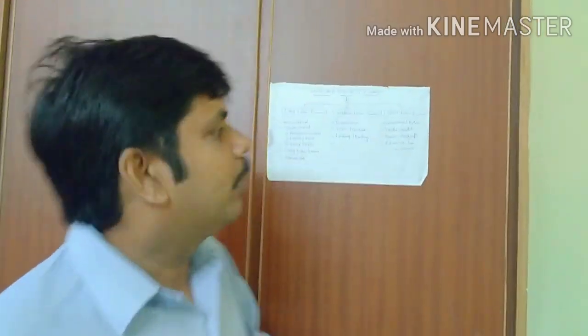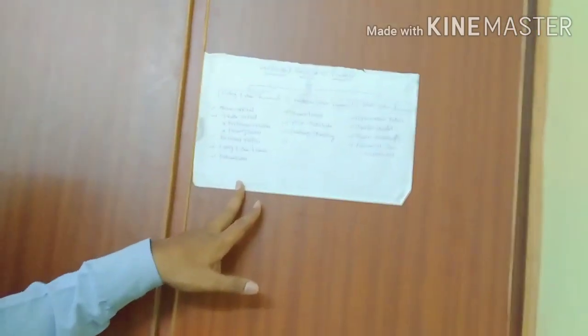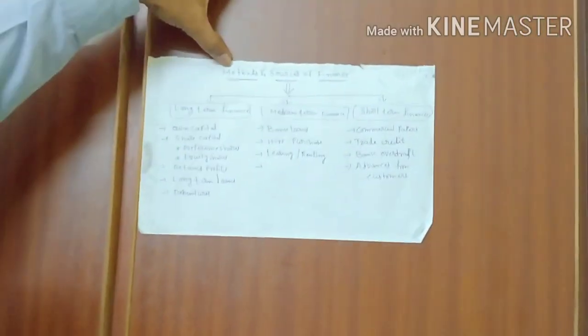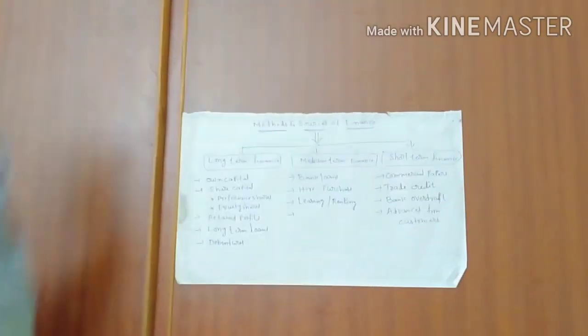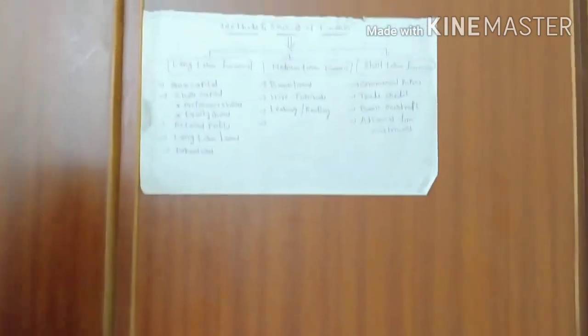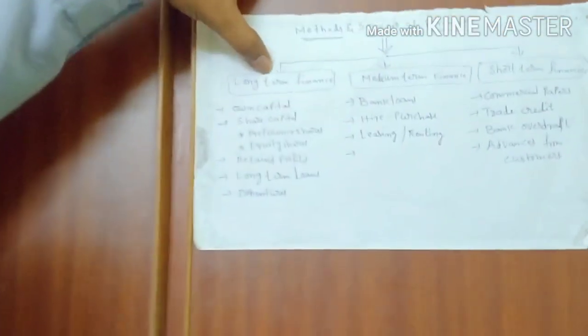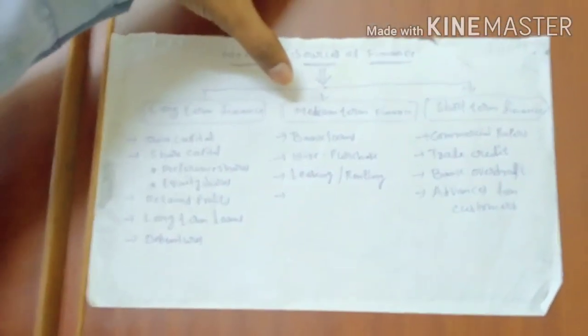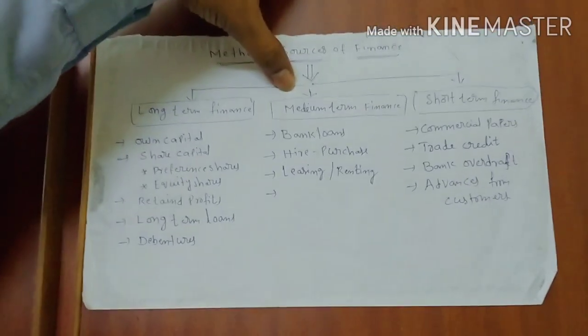In that entire methods and sources of finance chart, I have presented here. The methods and sources of finance can be divided into three types. First one, long term finance. Second one, medium term finance.